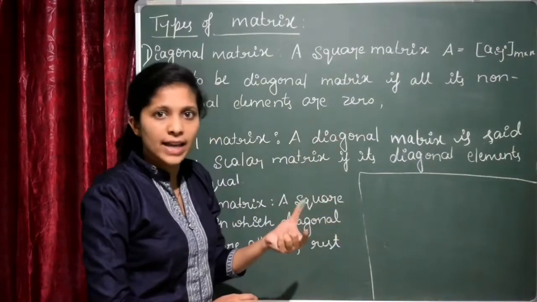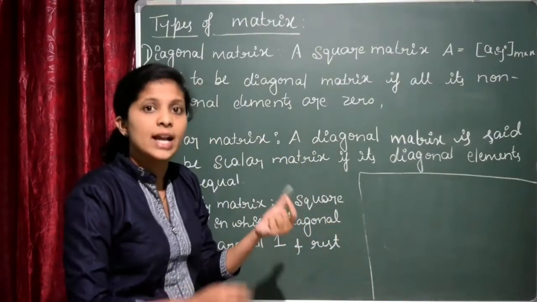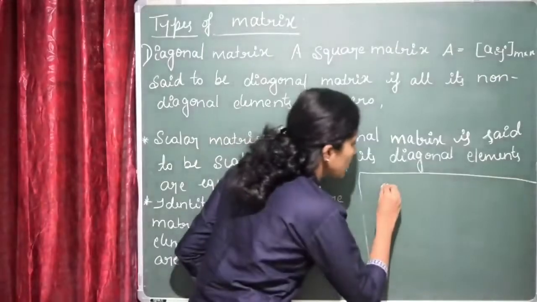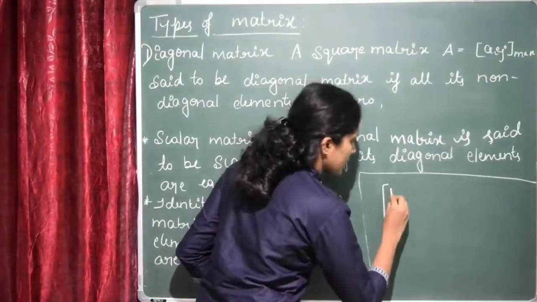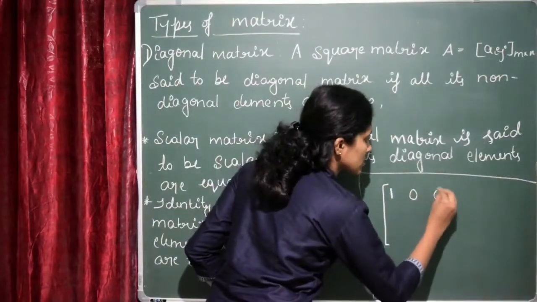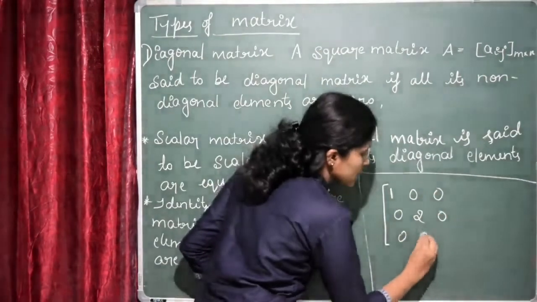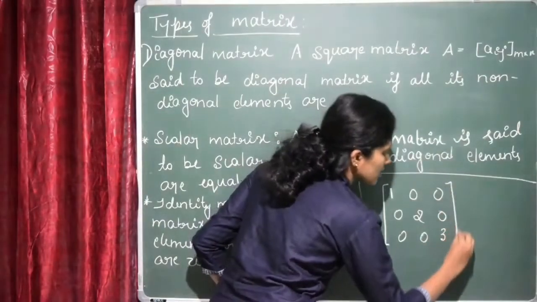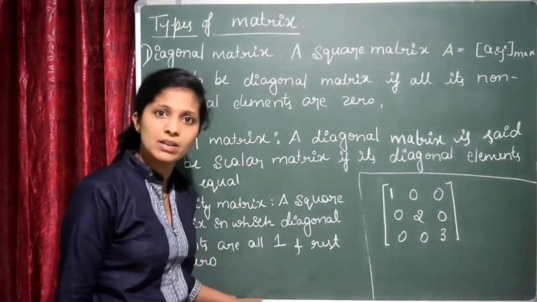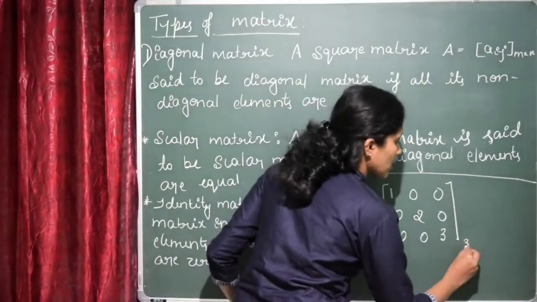You know about the diagonal and non-diagonal elements, right? Diagonal elements we can find only in the square matrix. I'll consider an example: 1, 0, 0, 0, 2, 0, 0, 0 and 3. So here this is a square matrix, right? The square matrix of order 3. This is a 3 by 3 matrix.